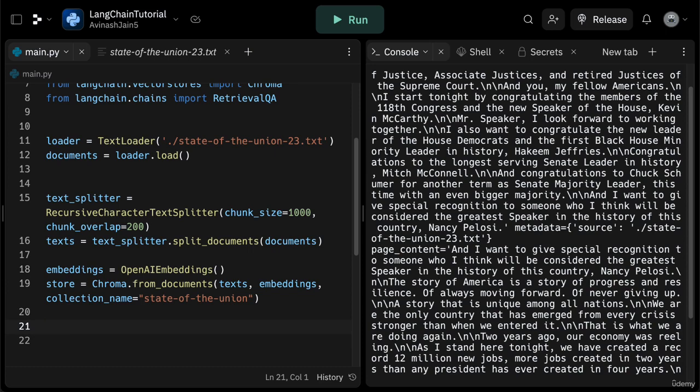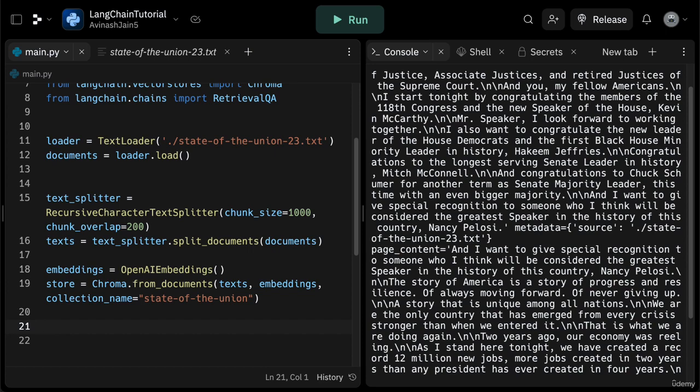In this entire example, what we're doing is we're taking our source document, which is the State of the Union, and splitting it into chunks, which make it easily parsable and inputtable into our OpenAI model. We then generate embeddings for each chunk. OpenAI has done this for the entire corpus of the internet using all the sentences, and then we can simply generate similar embeddings for each chunk. And once we have these embeddings generated for how similar these sentences are on all these different axes, we can store all of that in our local Chroma database. Now we have this vector database, which is a collection of all these vectors on these different axes.